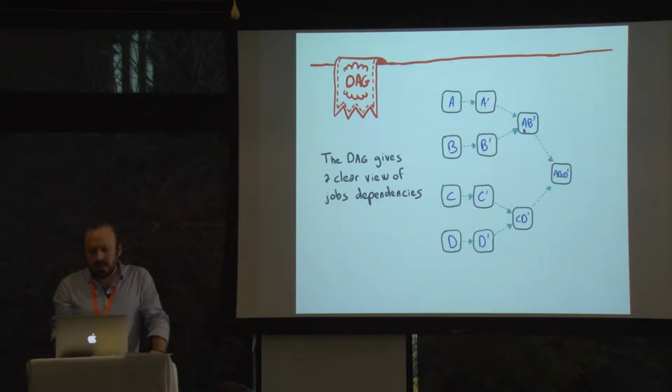But the problem for us is that the scheduler here misses some information. We don't have the time series axis. For example, if this job, job A, is an hourly job, but this job, job B, is a daily job, it needs 24 runs of A before running, because it's daily and it depends on an hourly job.